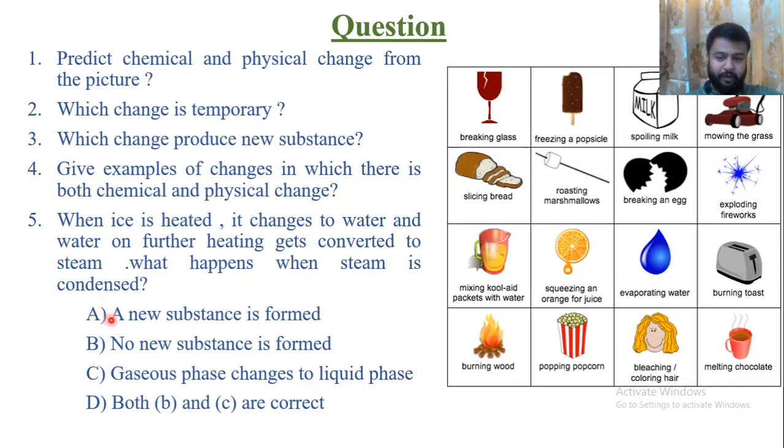Now looking at the options, as this is a physical change, there will be no new substance formation. So option A is incorrect. Option B, no new substance is formed, that is correct. Gaseous phase changes to liquid phase, this is also correct. So both B and C are correct options. So we can say that option D is correct, as it contains both B and C. So for this MCQ, the answer is option D. Is it clear? Okay.